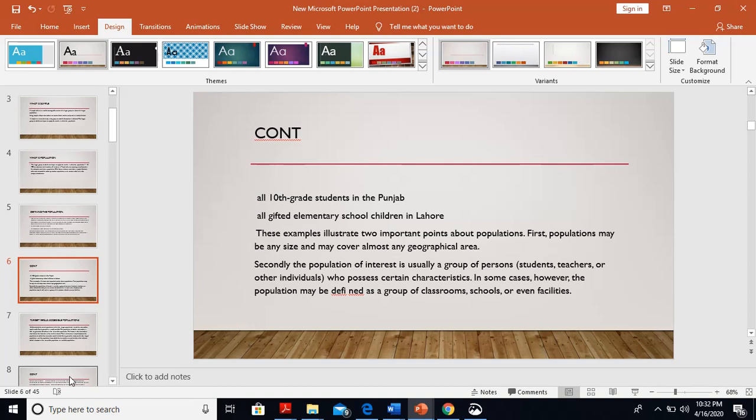Here are two other examples. All 10th grade students in the Punjab, all gifted elementary school children in Lahore. The above mentioned examples illustrate two important points about population. First, a population may be any size and may cover almost any geographical area. Secondly, the population of interest is usually a group of persons, for example, students, teachers, or other individuals who possess certain characteristics. In some cases, however, the population may be defined as a group of classrooms, schools, or even facilities.